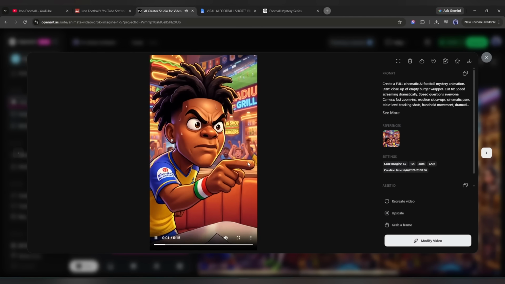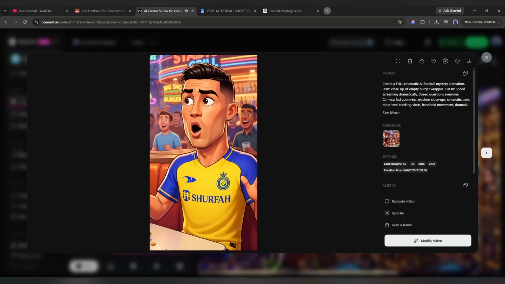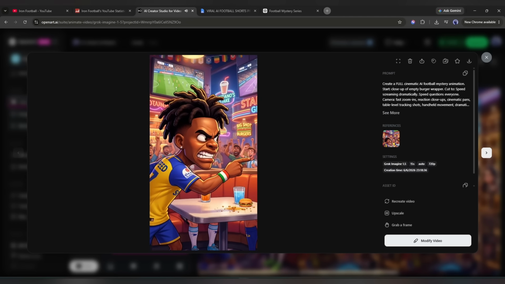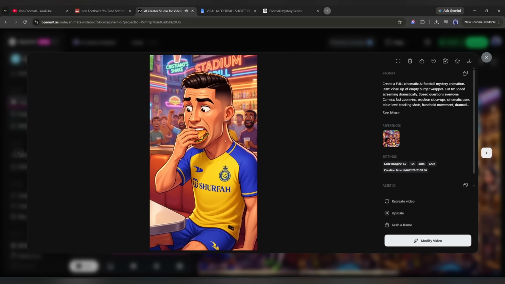Who stole my burger? Not me. I didn't take it. Definitely not me. Wait! You're eating it! Okay, fine. It smelled amazing.